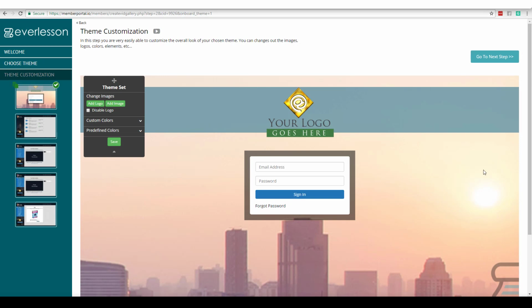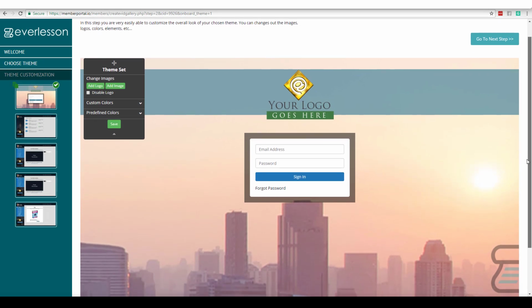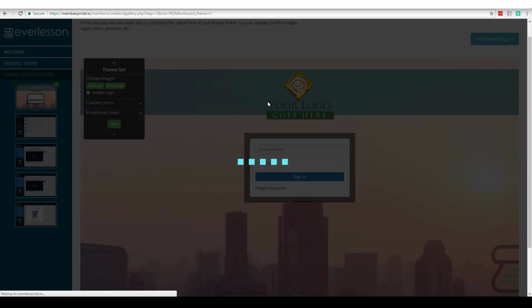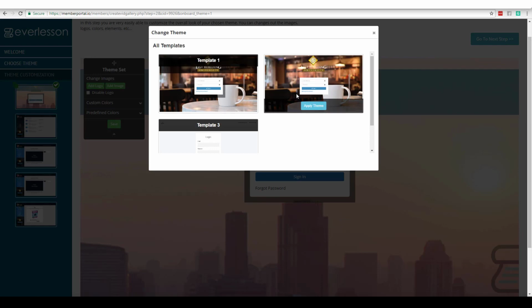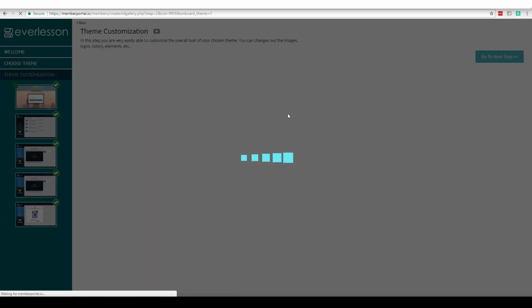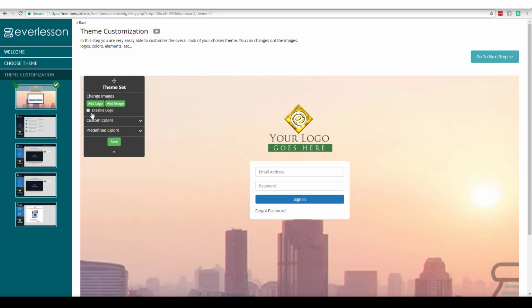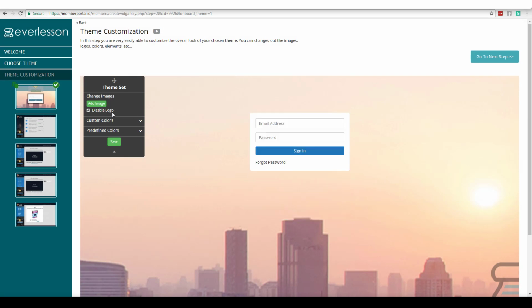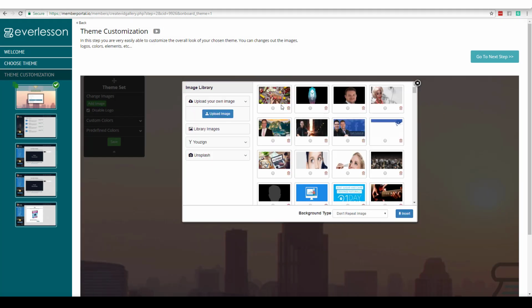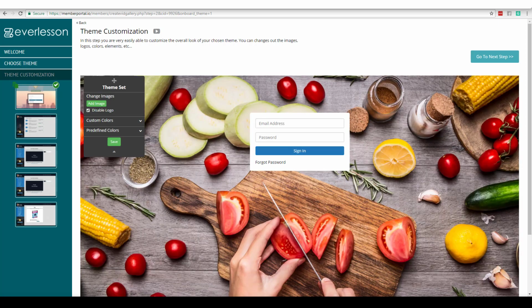Okay, so now I've chosen my theme. Now, what we're going to do here is swap out our background image. I'm going to come over here and get rid of this bar right here, and I'm going to get rid of this logo. So I'm going to click on these little squares here, and I'm going to choose this one without the bars. Okay, that's better. I'm going to disable the logo, and now I'm going to click Add Image. Here it is right here, and I'm going to tell it to stretch. And you're going to keep doing these same steps over and over and over.